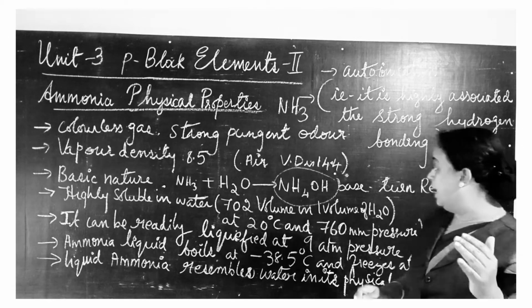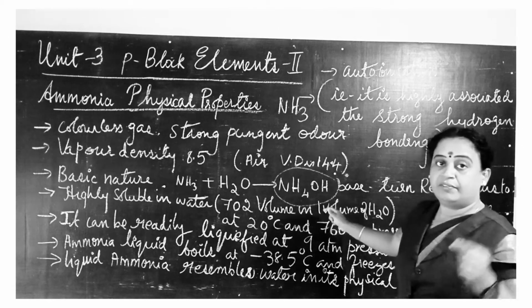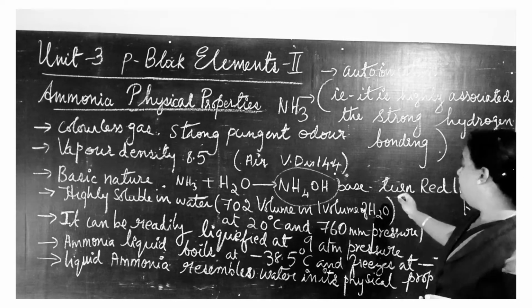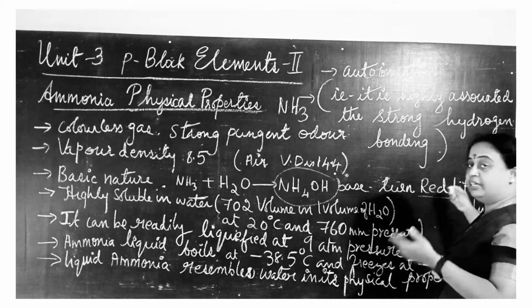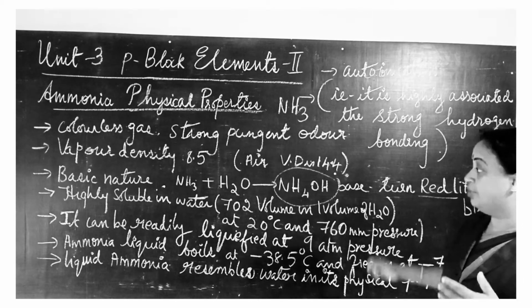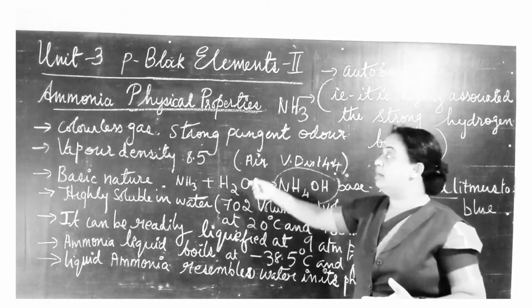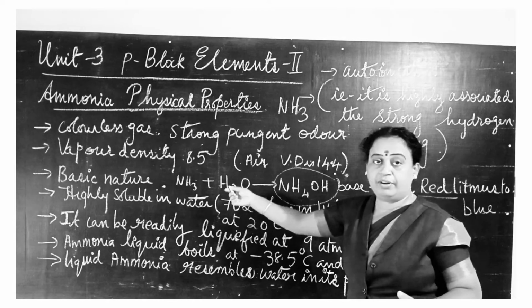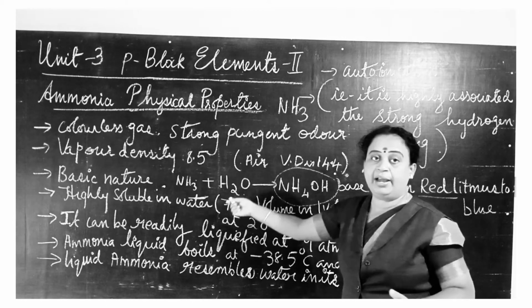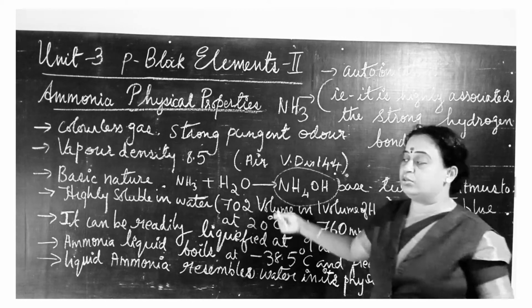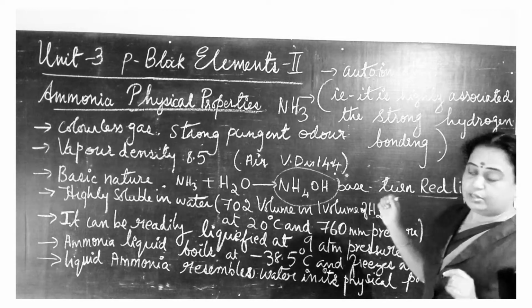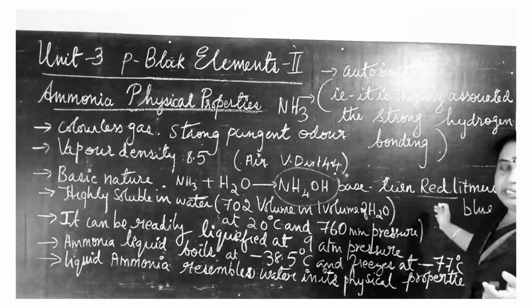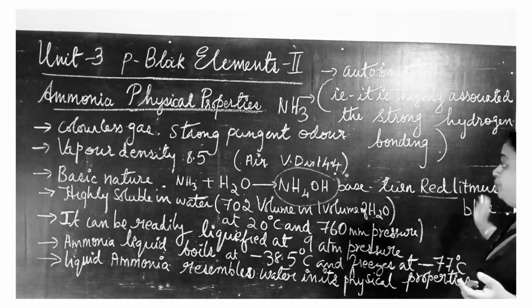Because ammonium hydroxide is a base, when we do the litmus test, the red litmus paper turns blue. That indicates that ammonium hydroxide is a base. The base is obtained by ammonia reacting with water, so ammonia is basic in nature, indicated by the color change of red litmus paper to blue.